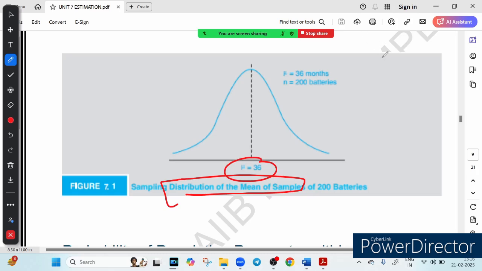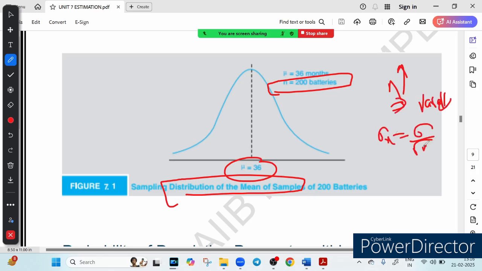Now, sample size is how much? n is equal to 200. So, a large sample size reduces variability. If n increases, our variability decreases. Why? Because sigma x bar is equal to sigma upon root n. Obviously, as n increases, sigma x bar decreases. That is why variability decreases. So, with 200 batteries, our estimate will be more accurate. If we increase the number of samples, our estimation will be more accurate. So with 200 batteries, the sampling distribution is expected to be narrower, meaning our estimate has less uncertainty.